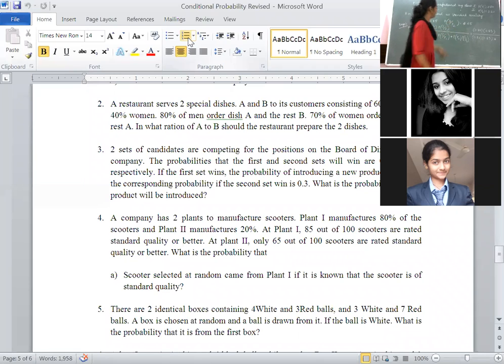Probability of P2 is 0.20 and 0.65. Then, with the calculator, calculate the value. The numerator value will be 0.68 upon the denominator value, which is 0.81. The final answer is 0.84. There may be a minor variation if you take three digits. Are you getting the same value?